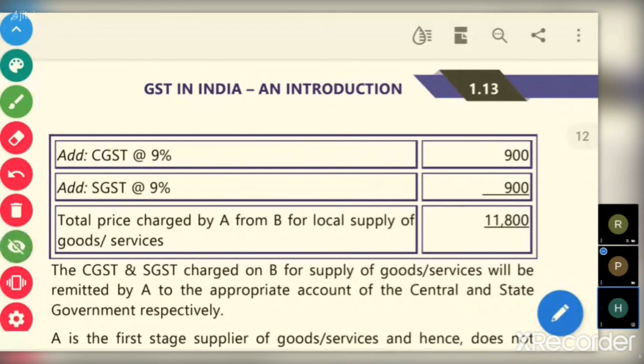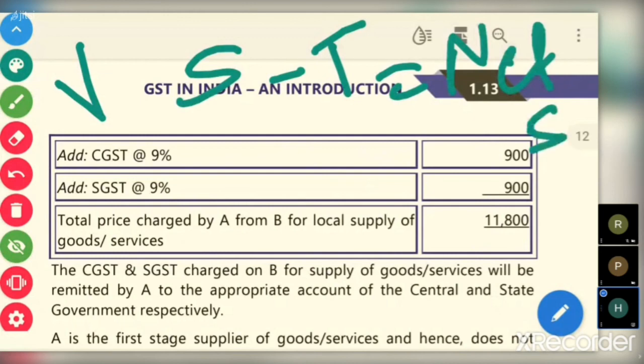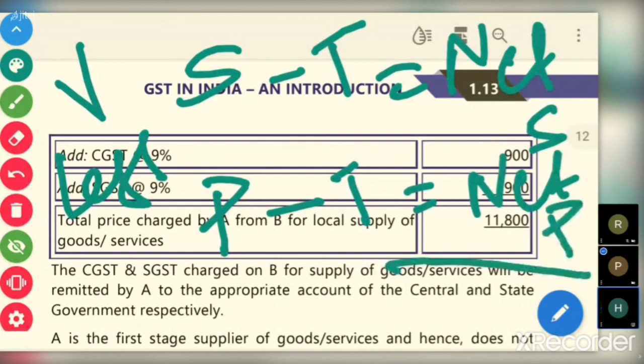Output sale price minus tax component, that is net sale, the net supply price. Similarly, purchase cost minus tax component, that's net purchase. So the difference is value addition.